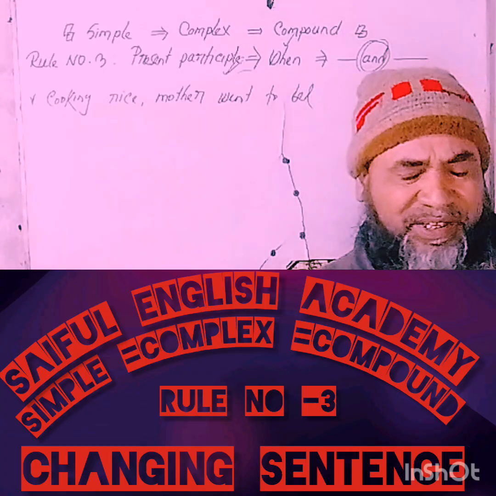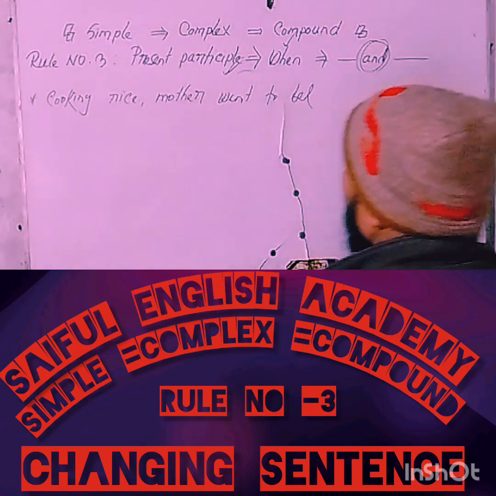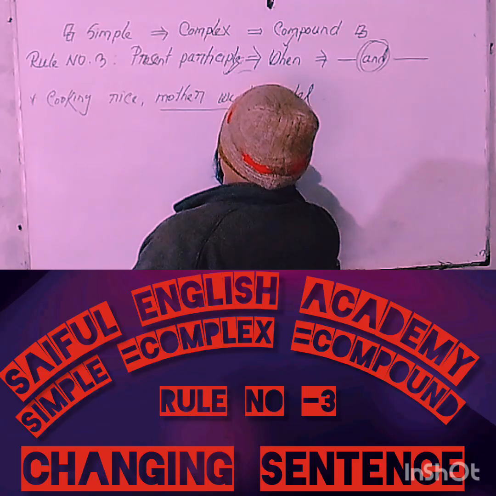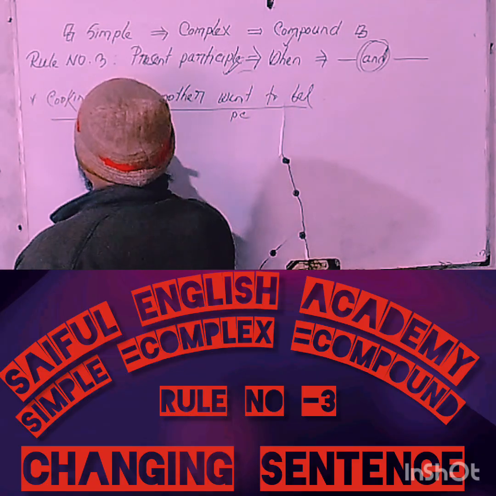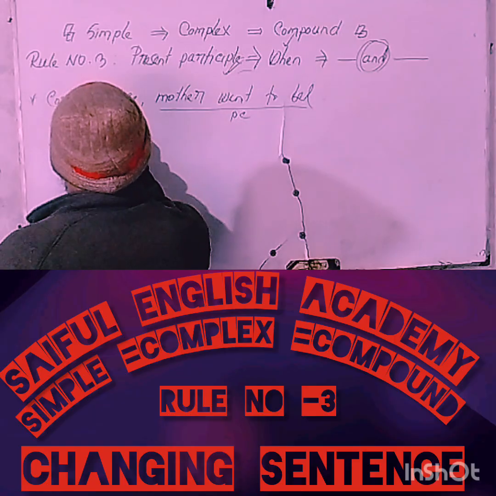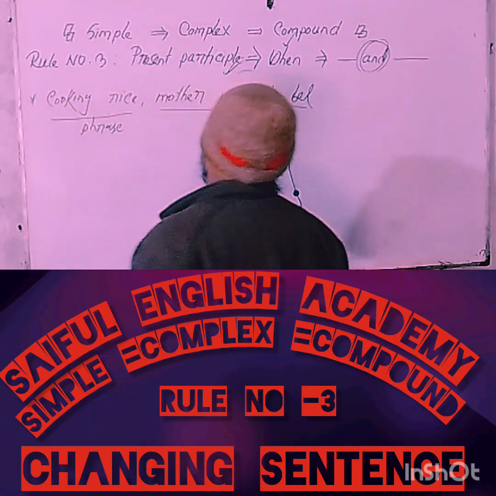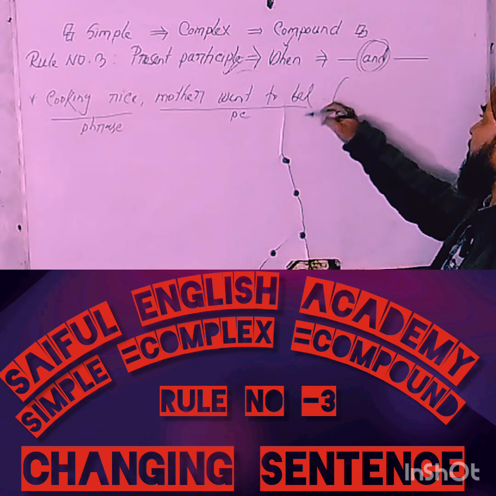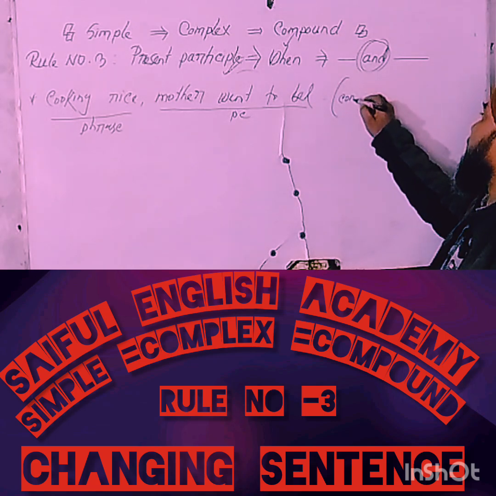Okay, my dear learners, this sentence is, of course, a simple sentence because this sentence has a principal clause and a phrase which is formed with a present participle. Suppose now you are told to change this sentence into a complex sentence.